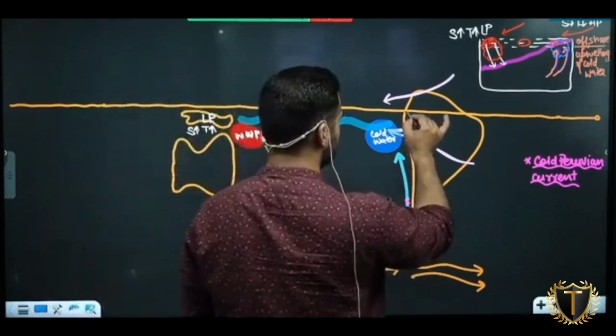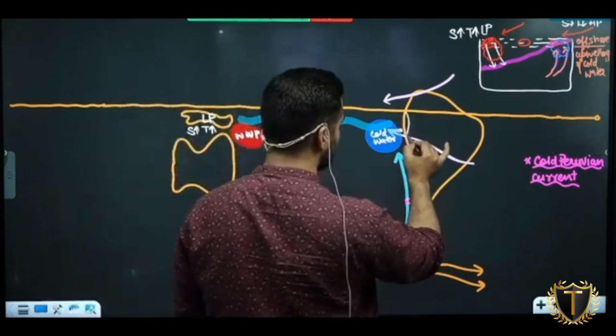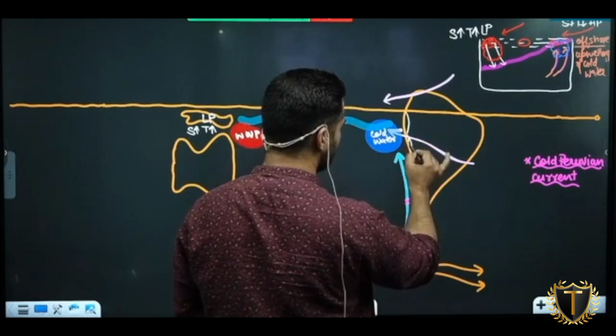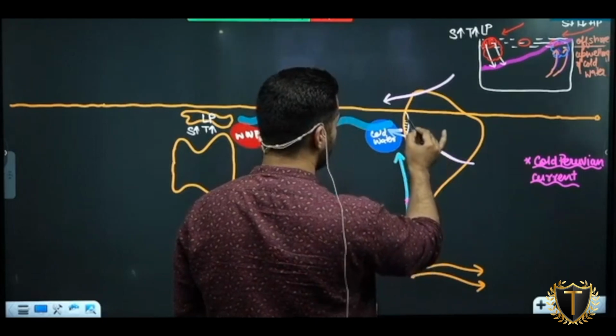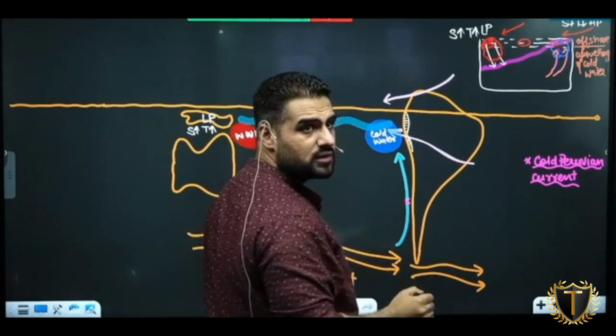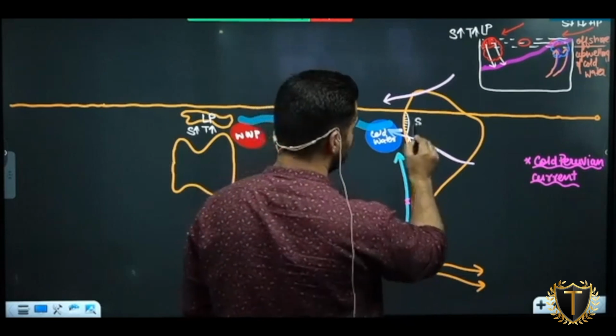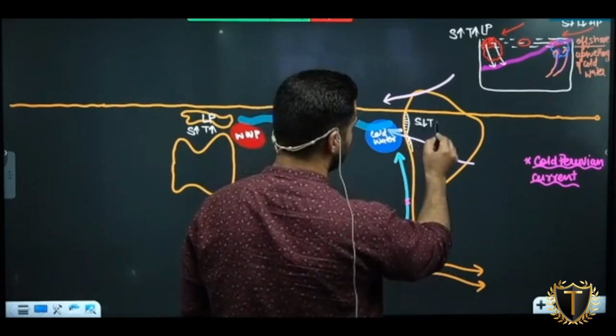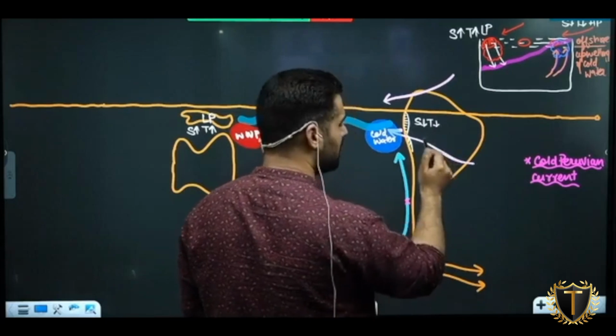Here is a country called Ecuador. Here you have Peru. Am I clear with this? Along the coast of Ecuador and Peru, what will be the sea level? Less. Temperature falls.